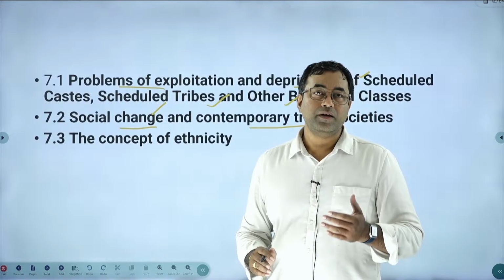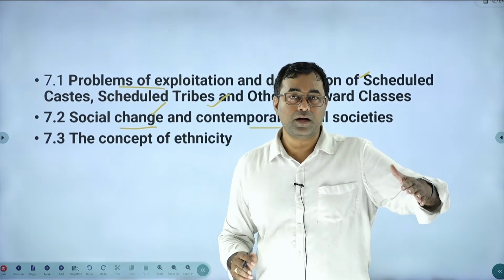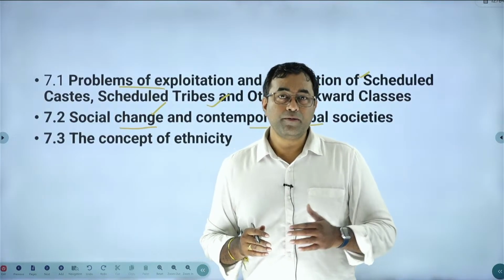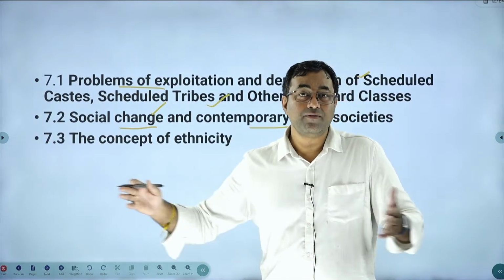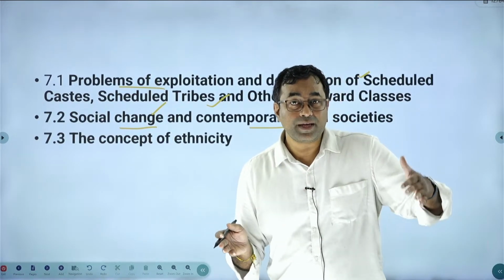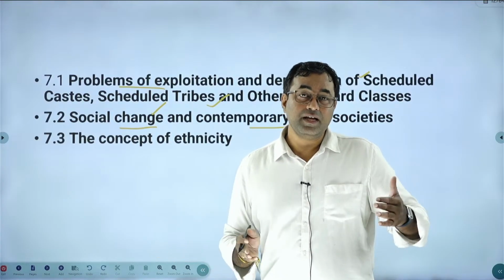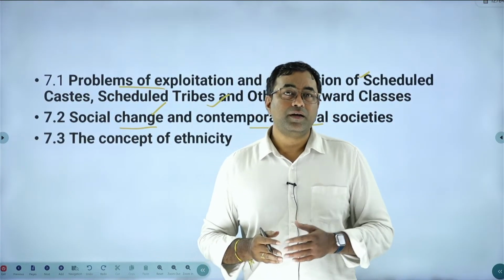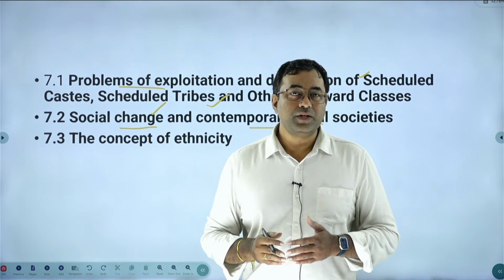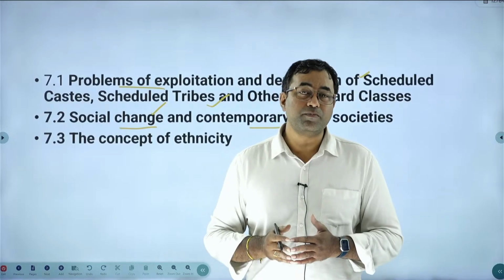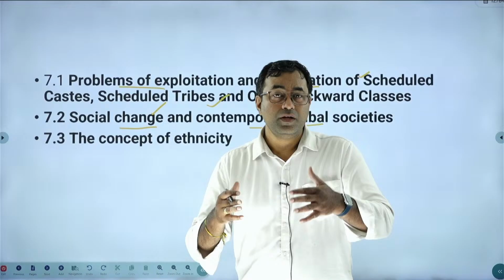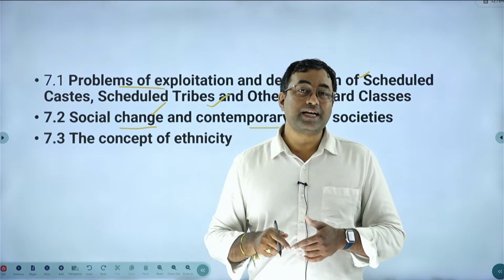So, for example, if an economic change occurs, automatically it will have an impact on the family. If people are losing their employment, then they cannot have a larger family. That is the impact of economic relations on family. Similarly, if you don't have adequate financial resources, then automatically the ceremonial functions performed by people with respect to marriage ceremony and birth ceremony will decline. So that means every institution is interlinked.